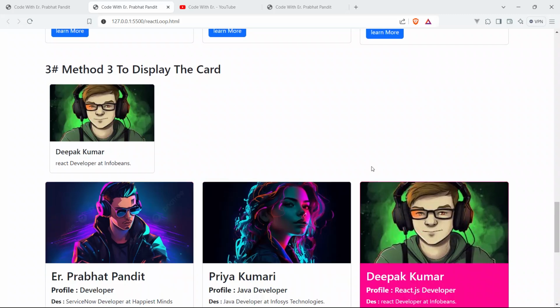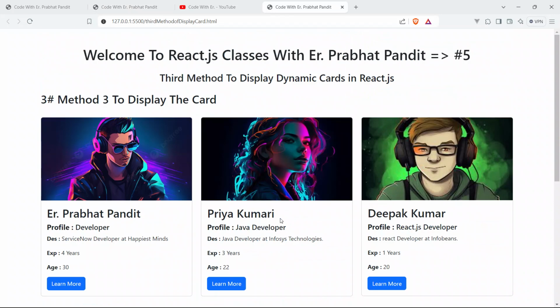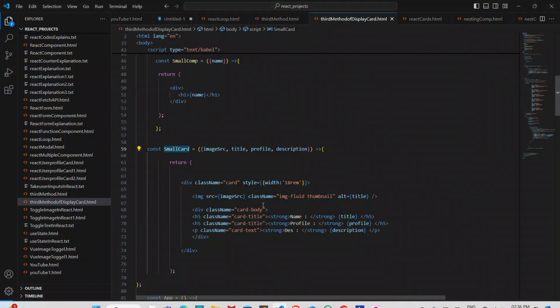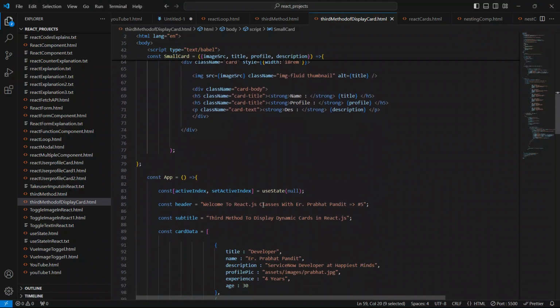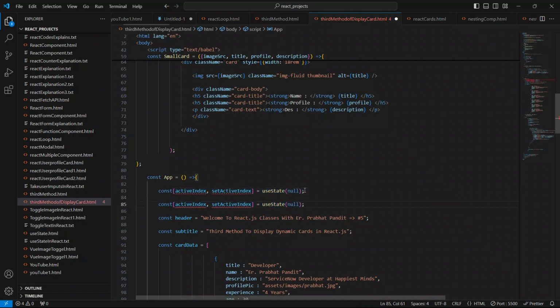Now we will achieve it inside our code also. So just come up here, and we have to use another useState hook from React. I'm going to change this name to active text, and I'll say set active text as the updater function, or setter function, for this active text state variable. As of now it's also null.